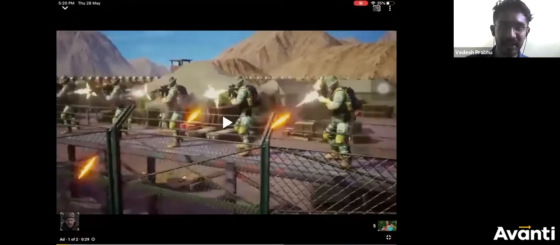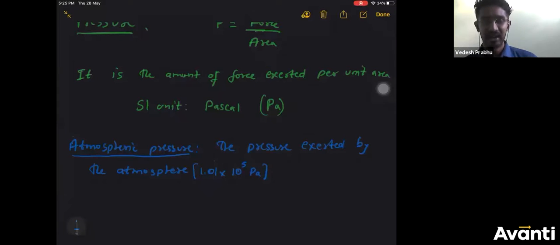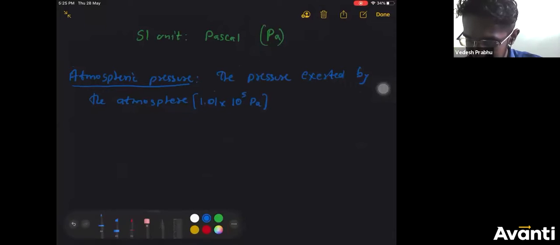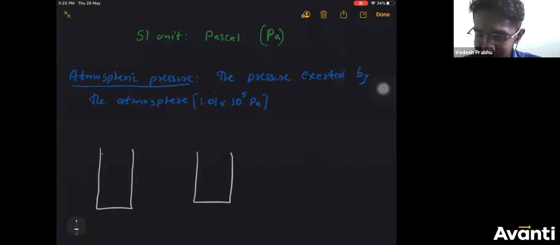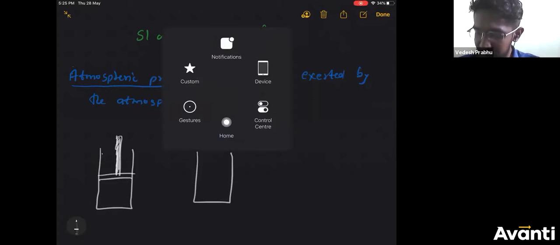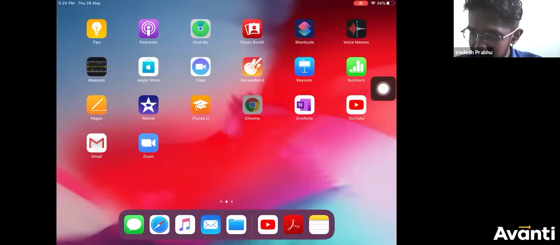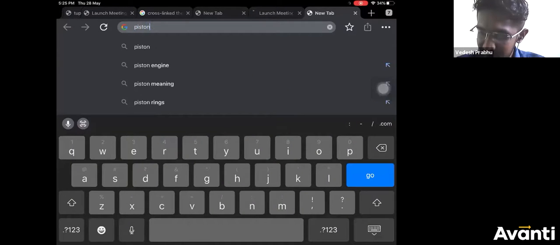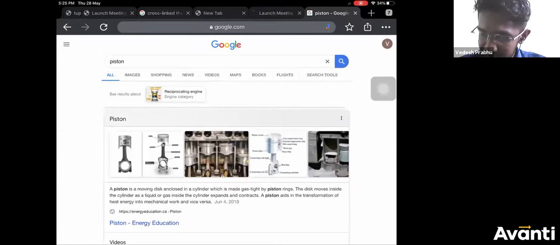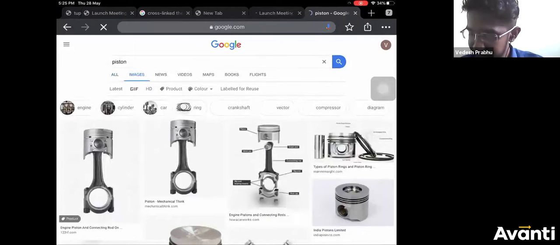Okay, so watch carefully. That is how pressure can be used to change the state of matter. And this is what is happening. Suppose I take this, like this, you call this a piston. I hope you might have heard about this word piston. If you do not know, then I will just show you what exactly a piston is. If we take this piston, it will be like this.